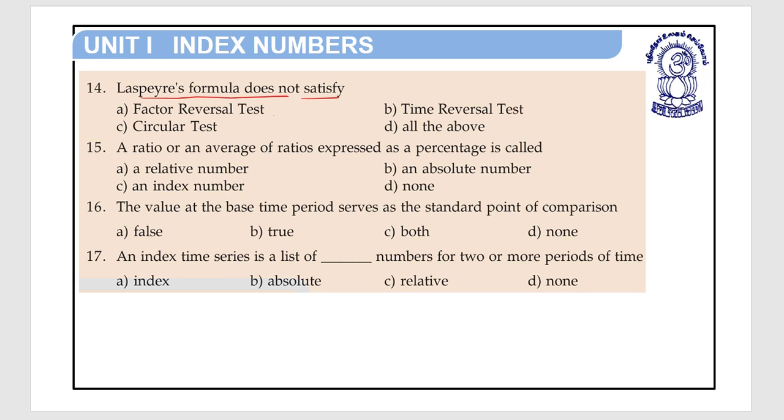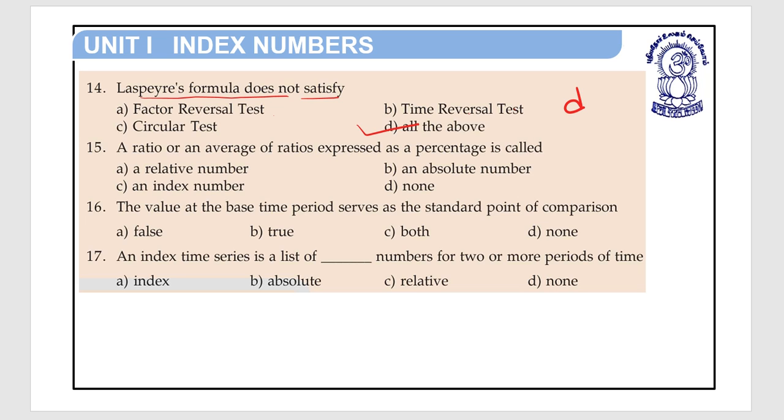So Laspeyres formula does not satisfy the factor reversal test, time reversal test, and circular test. All three tests. So all of the above is the right answer. Question number 14, answer is D.